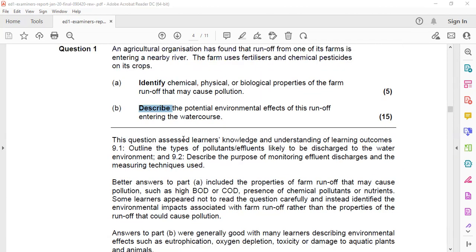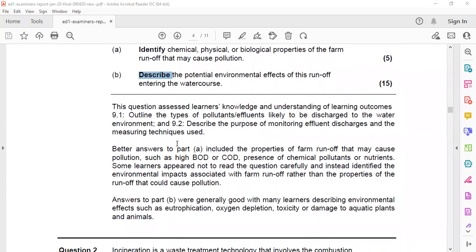Of course, as a river, there will be flora and fauna, aquatic plants and animals, like porifera, cnidarians, and platyhelminthes, whatever it is, the biological environment will get impacted.